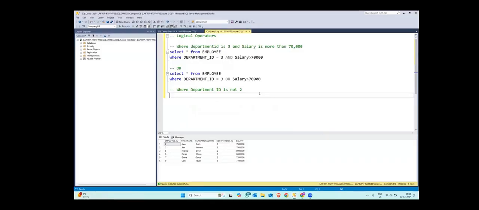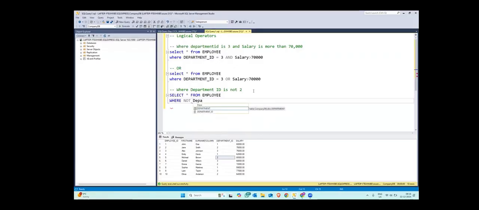And in the not part, I just write, so where department ID is not 2, which means in our case, we will get all the employees with the employee ID 1 and 3. We just have to write select star from employee where not department ID is equal to 2. Okay, so I will run this and I will get the value.